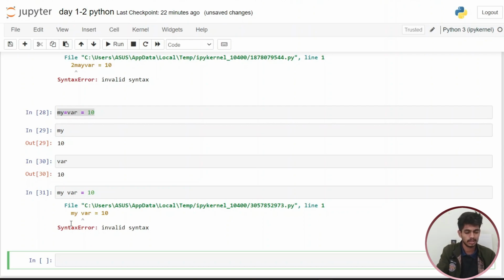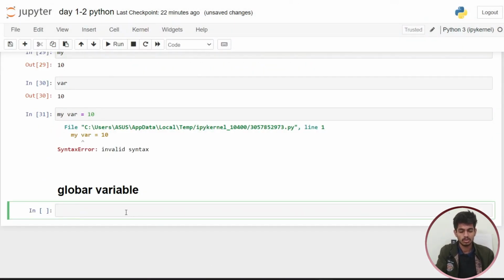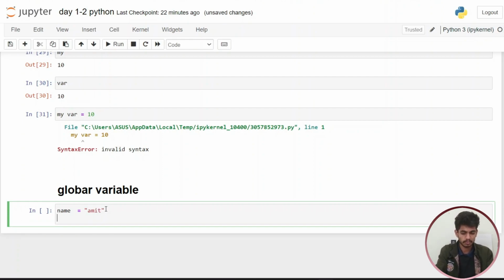After this we are learning the concept of global variable and local variable. So I just write a code for that. For the global variable, we are declaring a comment. The name of the particular variable is global variable. We are creating a global variable. My name is Amit. This is a global variable, and we are declaring it on the top of the program.